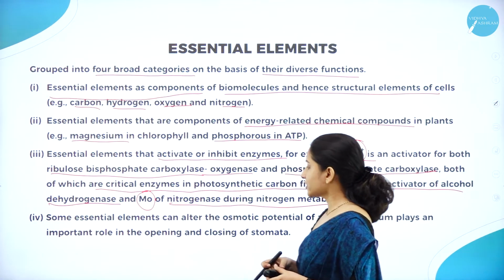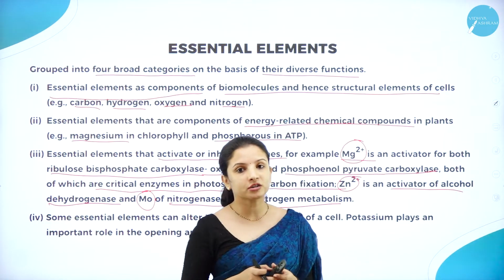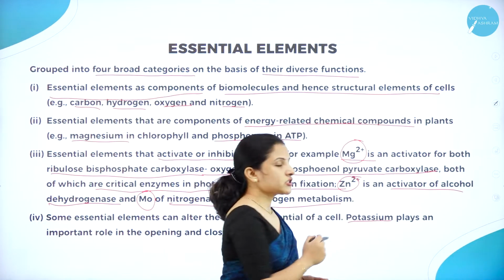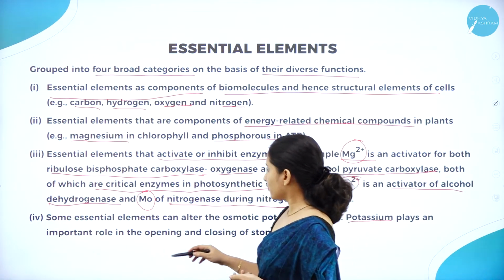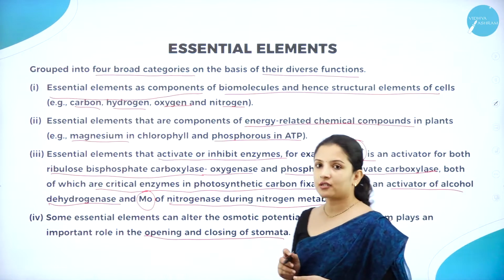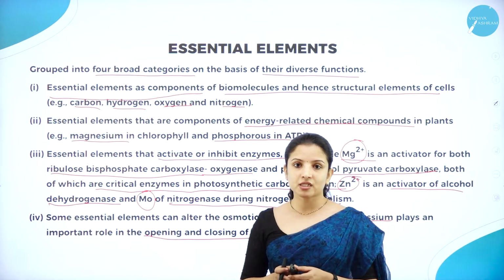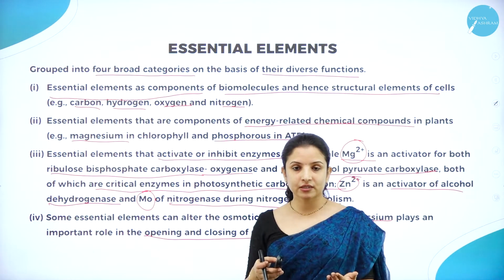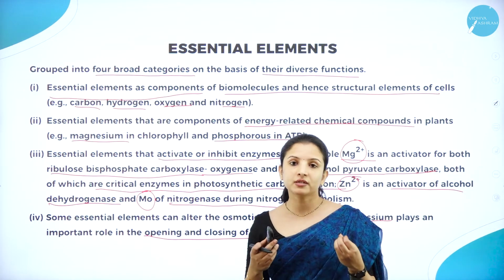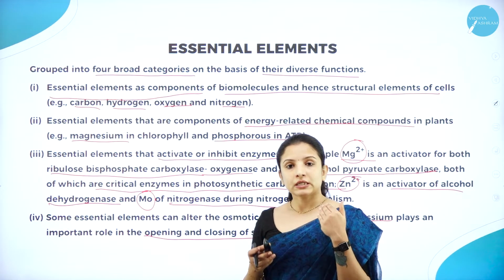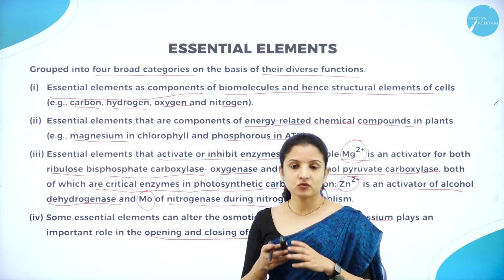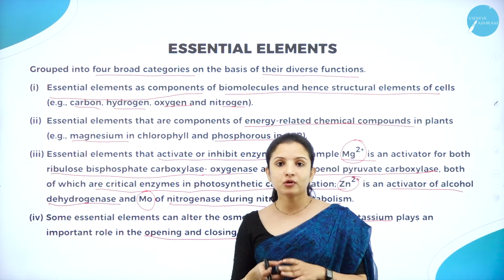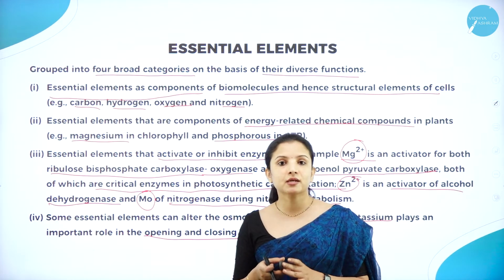And there are some essential elements that can alter the osmotic potential of the plant. Say for example, potassium. Potassium plays a very important role in the opening and closing of stomata. So why is opening and closing of stomata important? Because if the stomata are open, then exchange of gases will take place, transpiration will occur, which is all needed for the plant, right? And if the stomata opening and closing has to occur at the proper time, then potassium is one such element which will promote the opening and the closing of stomata at the required moment.